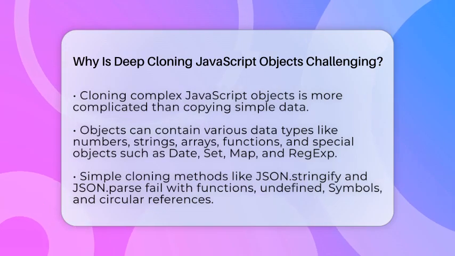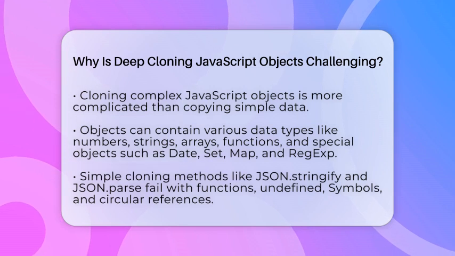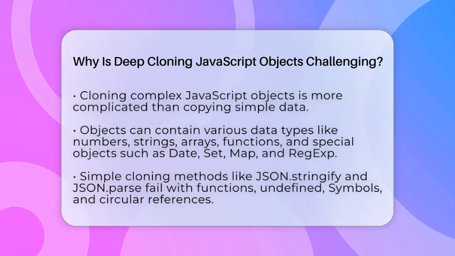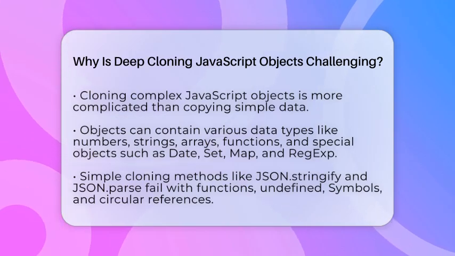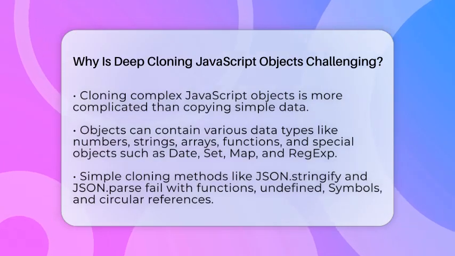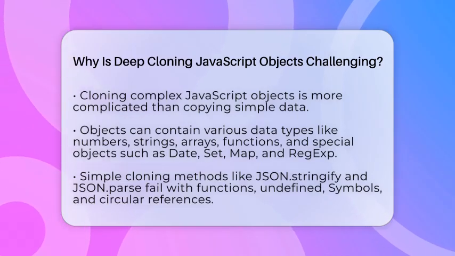When you clone an object, you want a new object that is exactly like the original, but completely separate. No shared references, no accidental changes. But objects in JavaScript can contain all kinds of data types like numbers, strings, arrays, functions, and even special objects like Date, Set, Map, or regular expressions. Some of these types behave differently when you try to copy them.